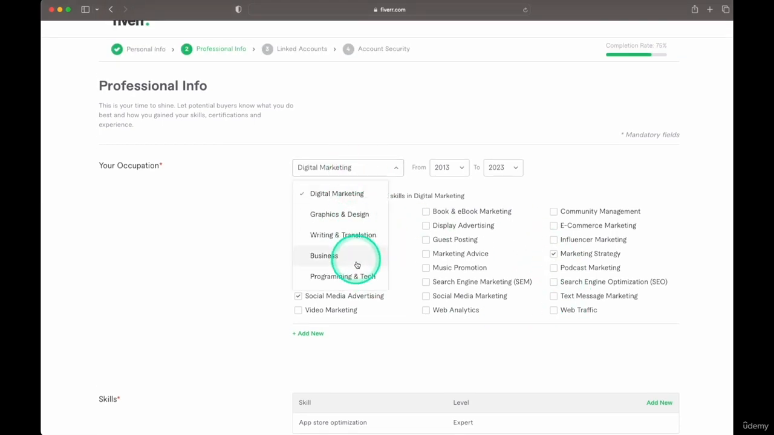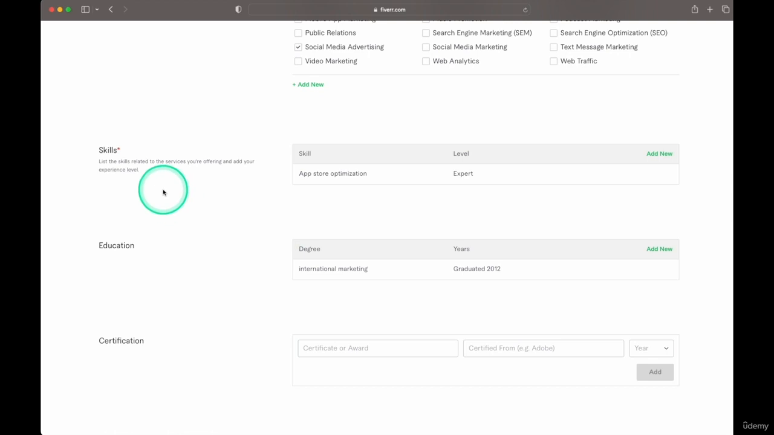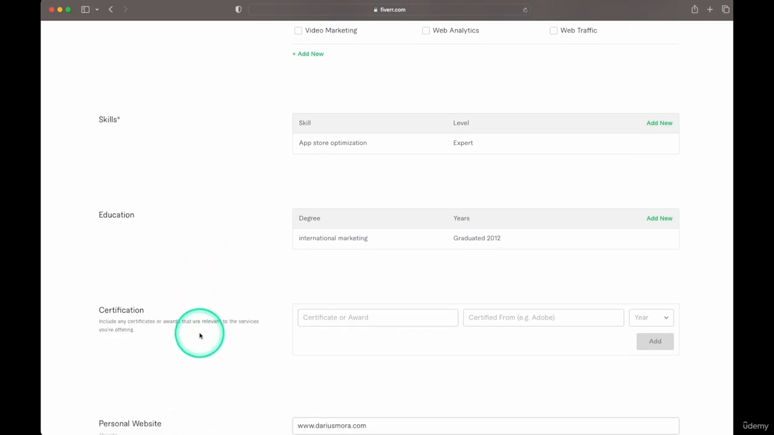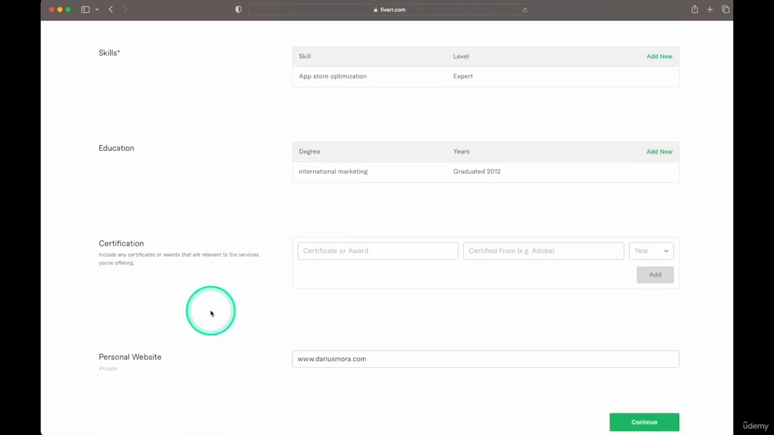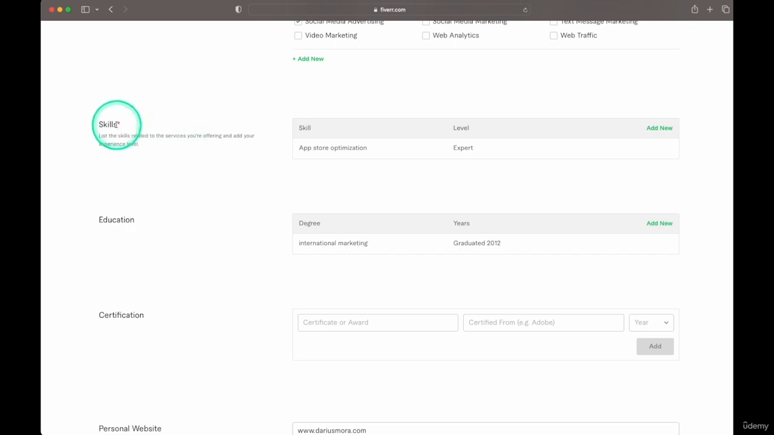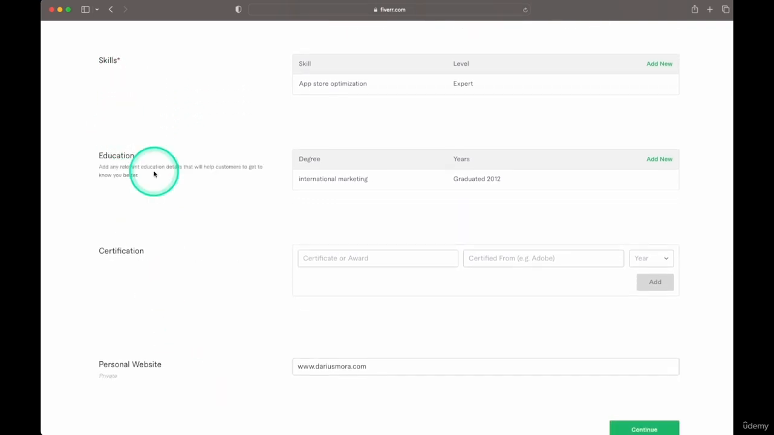And you also choose a category if that works best for you. You can pick the category later on once you decide what exact type of gig you're going to do. We're going to stick with digital marketing for now. In the next section, we've got skills, education, certification, and then a personal website. The skills is the one that's required. The rest is not required.